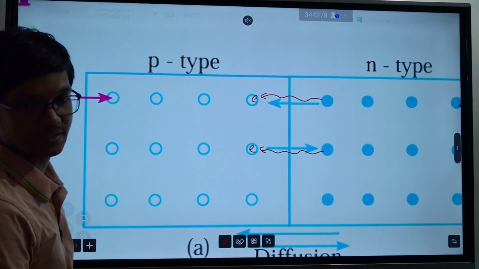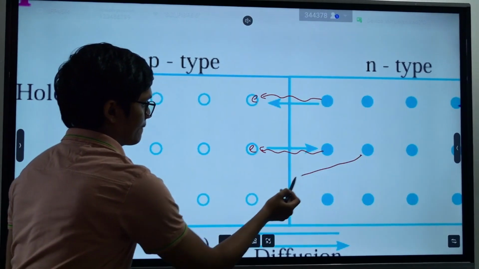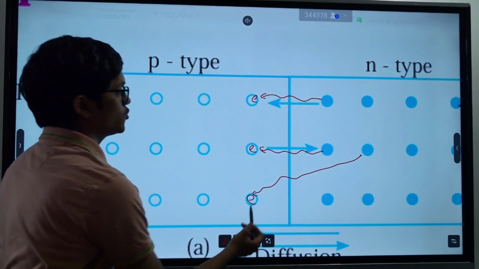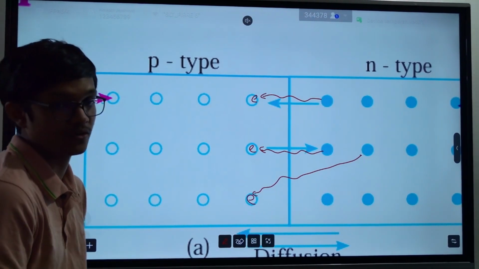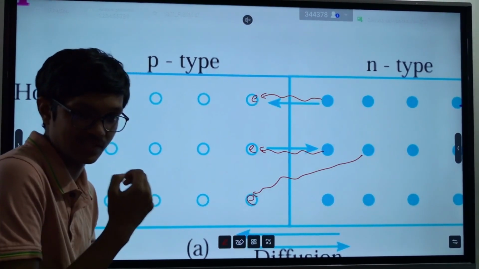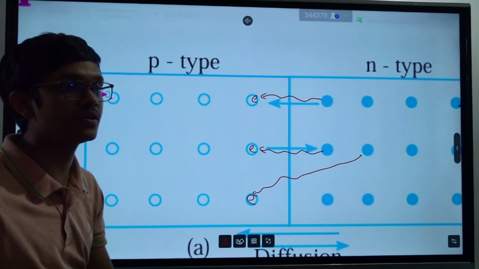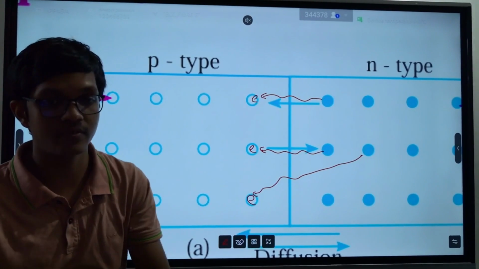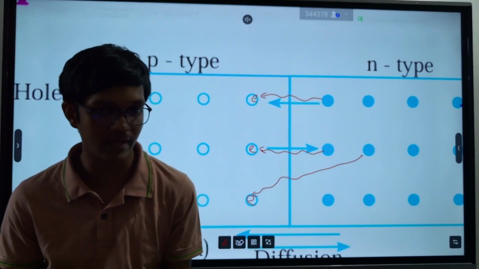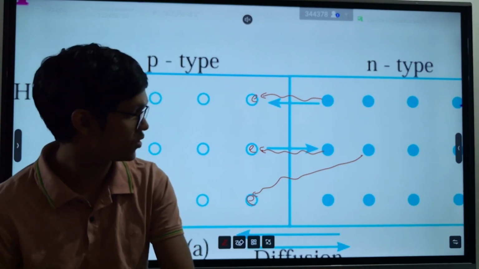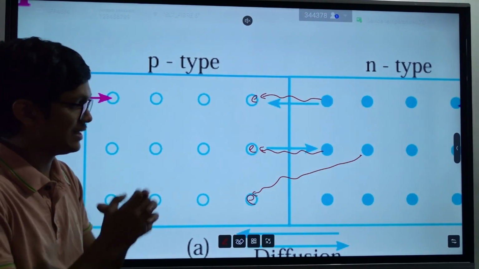They try to move like this and fill these holes. Clear? Then they can neutralize. These electrons don't like to stay alone. When they are alone, they are not that stable. When they are in a bond, they are stable. Everything in the world creates bonds to be stable, right? So here also, they try to create bonds and neutralize things.